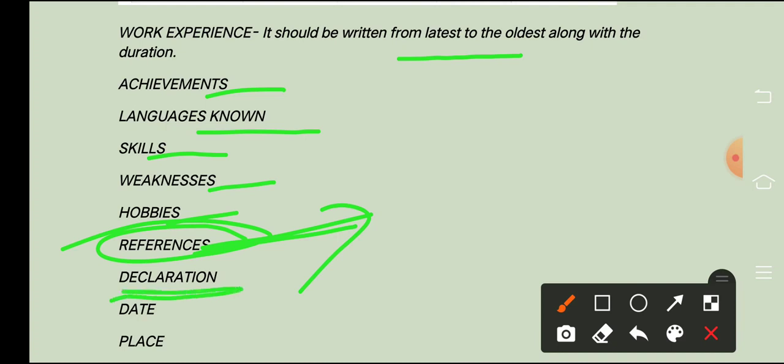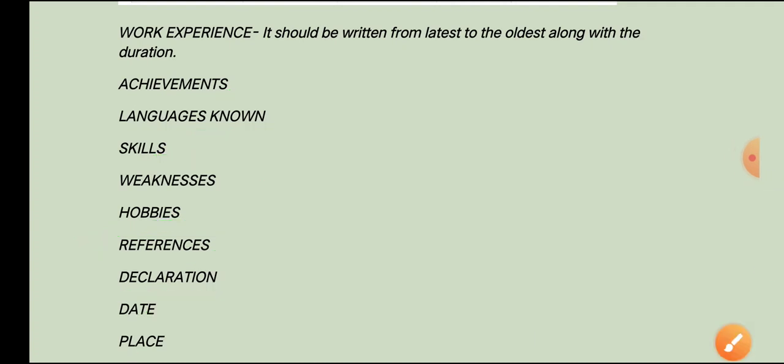Next is the declaration. Declaration is very important. It goes: I hereby declare that the above written information is true, right. So in this you have not done any fraud, and whatever qualifications and certificates you have attached are only yours, and you have not tampered with anything, right. So that is the declaration. Then date and place, and the last one is signature. So this was all about your biodata.